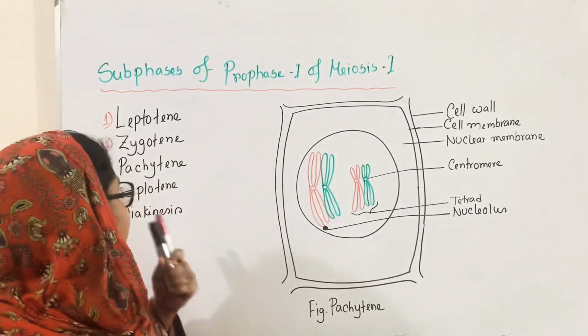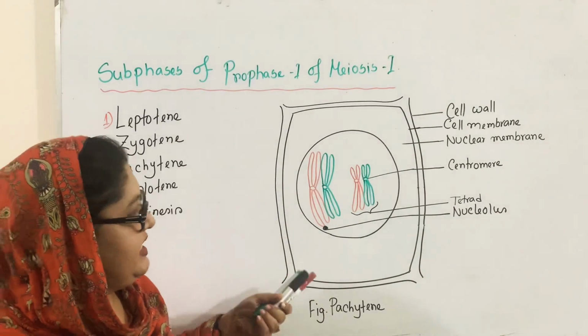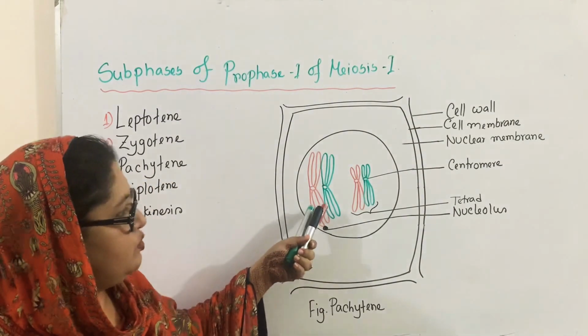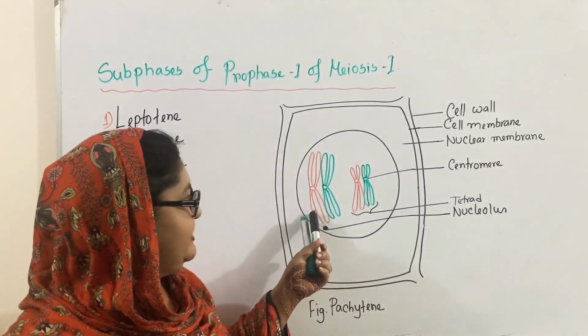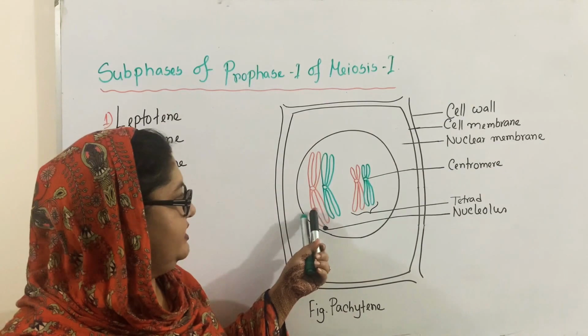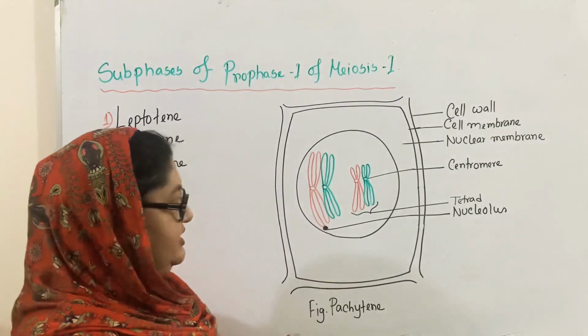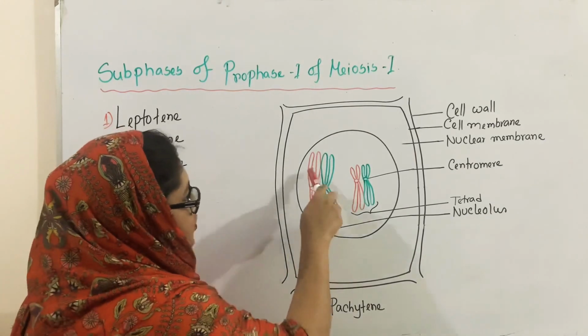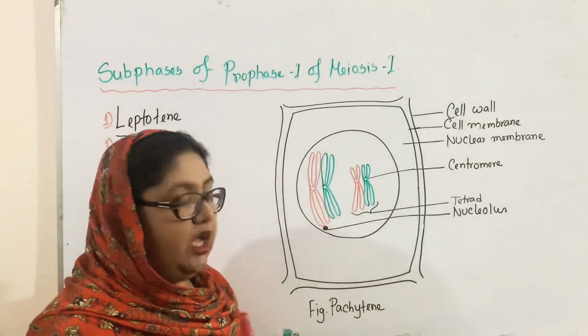This is number 3, Pachytene. You can see in the Pachytene stage, the chromosomes have already divided, and each of the parental chromosomes divides into 2 chromatids. You can see here 2 red chromatids are present, and here 2 green chromatids are present.